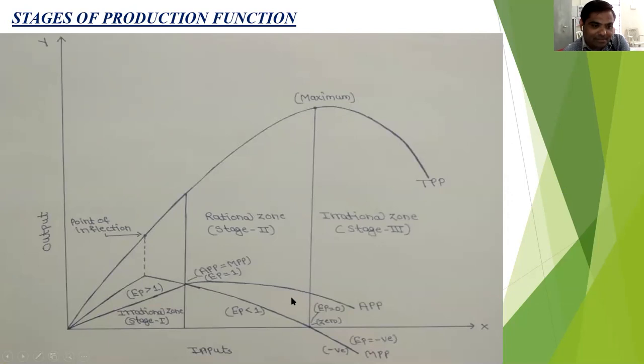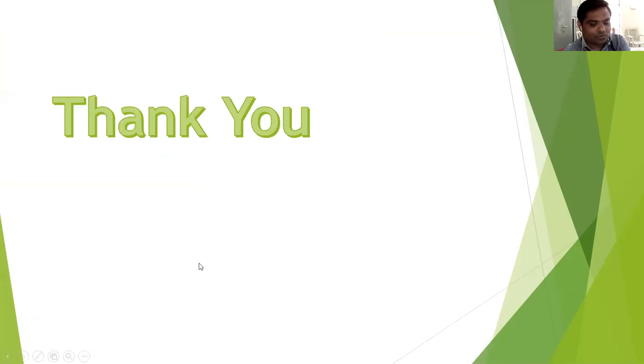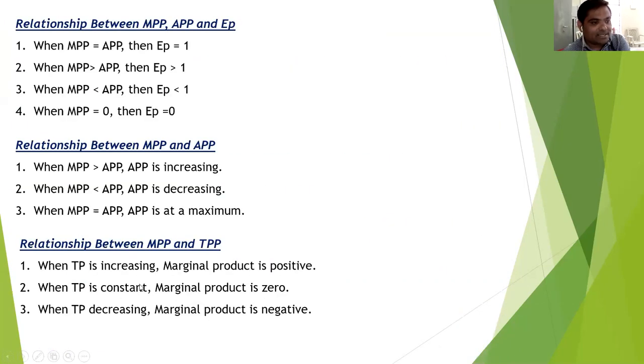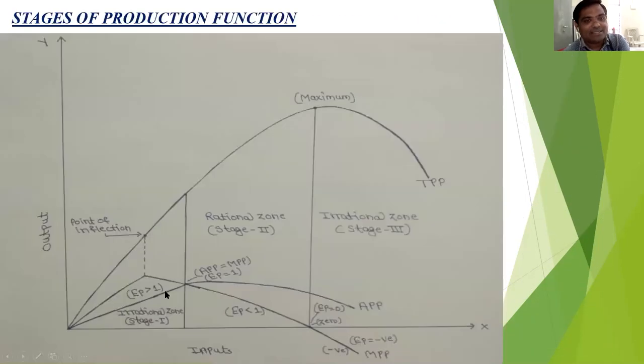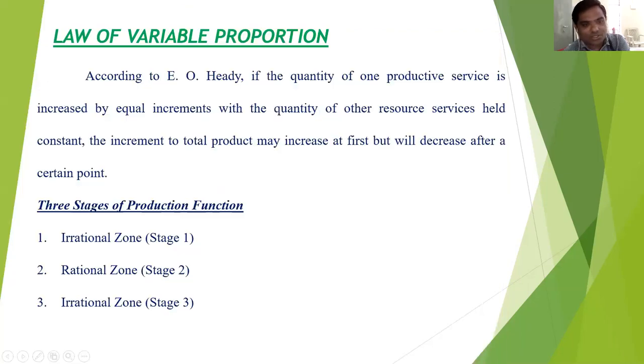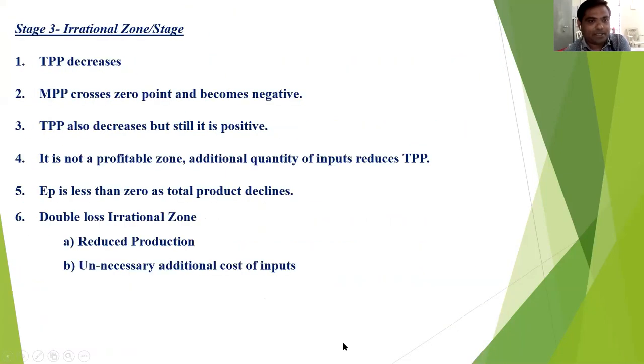When TPP is maximum or constant, MPP is 0. And when TPP decreases, MPP is negative.